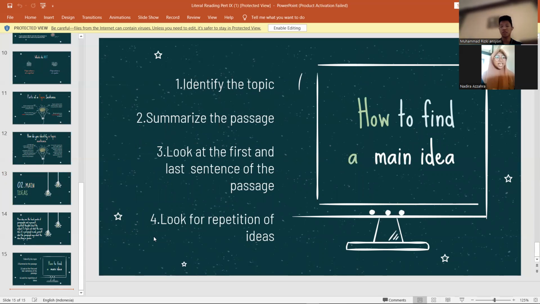And the last is how to find a main idea. The first is identify the topic. The second, summarize the passage. The third, look at the first and last sentence of the passage. And the last is look for repetition of ideas. I think it's enough.